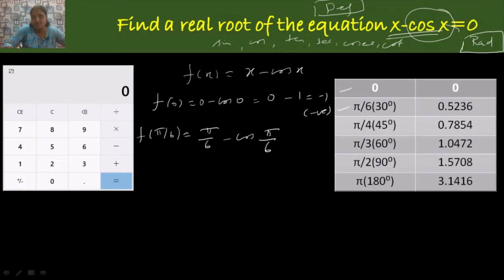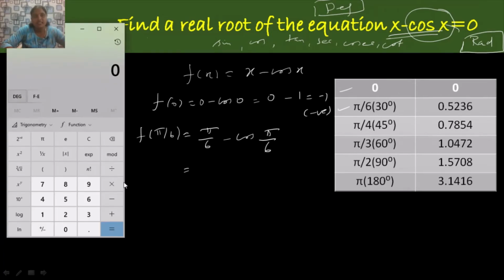So evaluating this, you get, before calculating this, let me check what is the mode of the calculator. So this is in terms of degree, I have to change this in terms of radian. That is one more mode, radian is available. So if you just change this to radian, you press this, it will change.